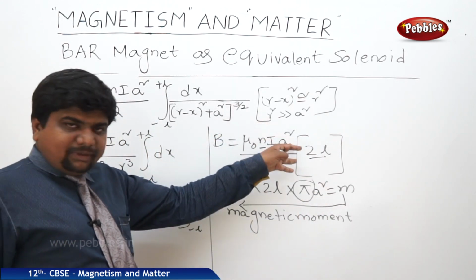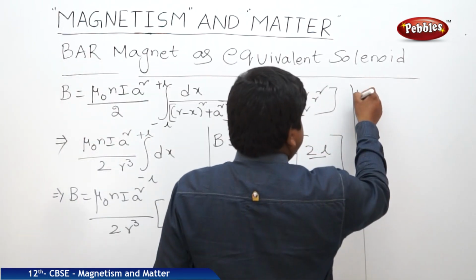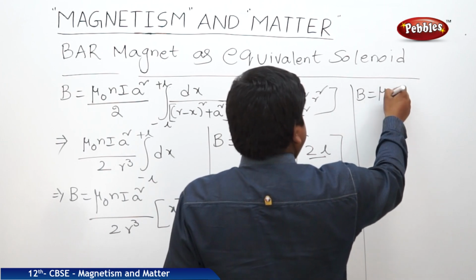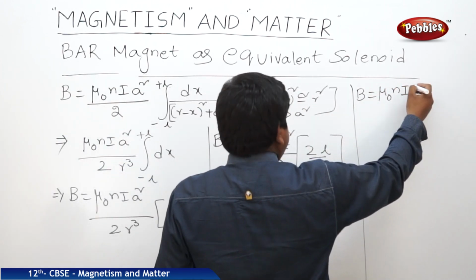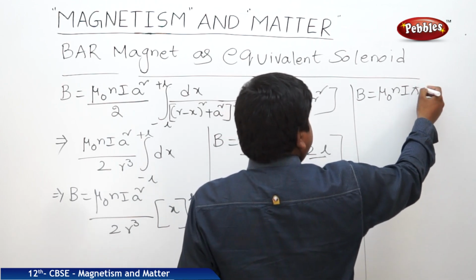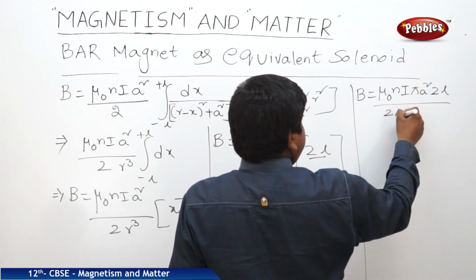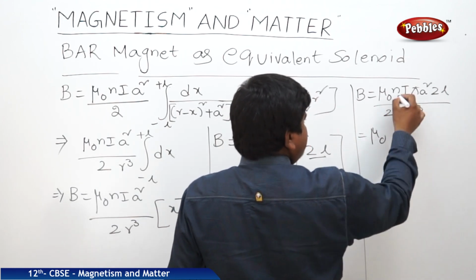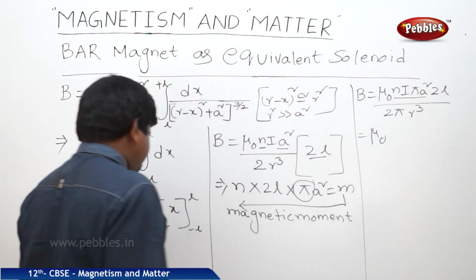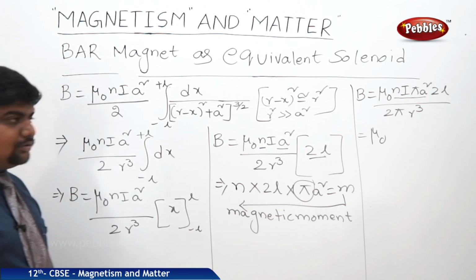So we will multiply with pi and divide with pi. So B is equal to mu naught N I pi a square 2L by 2 pi r cube, where n into pi a square into 2L is equal to m.